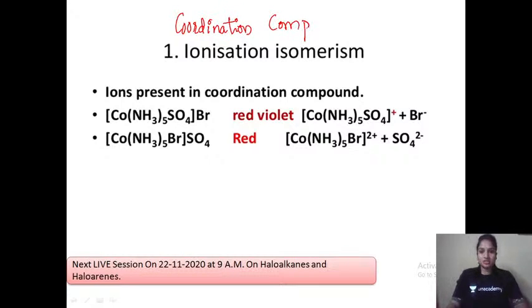Quick revision on this. Few topics I have taken up here which I feel are important, because in the beginning it's only about the definitions that you people can easily do. So here we are going to study about isomerism. What is isomerism? Isomerism is a phenomenon where compounds have the same molecular formula. Molecular formula remains the same, but the structural arrangement would be quite different.